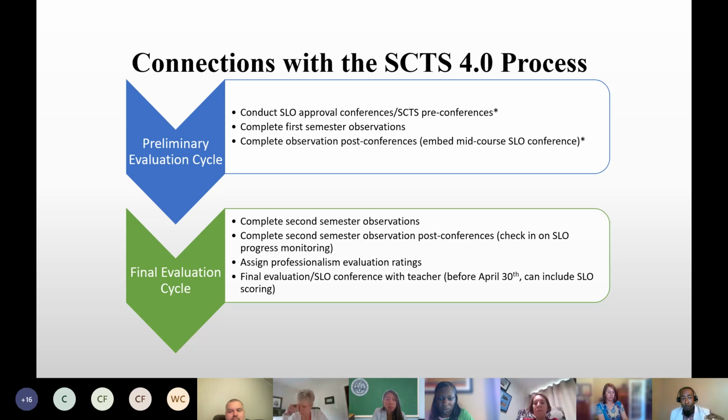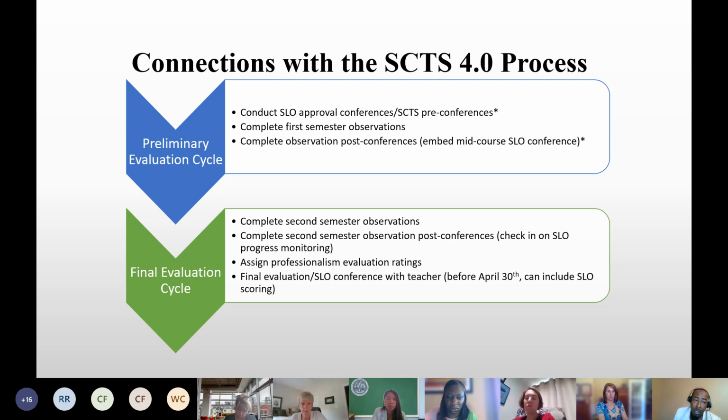The preliminary cycle and the final evaluation cycle. During the preliminary cycle, the 3 bullets here show you how you can tie the SLO to the observation process. And this, like Julie mentioned earlier, would work if you are serving as the evaluator for both, right?